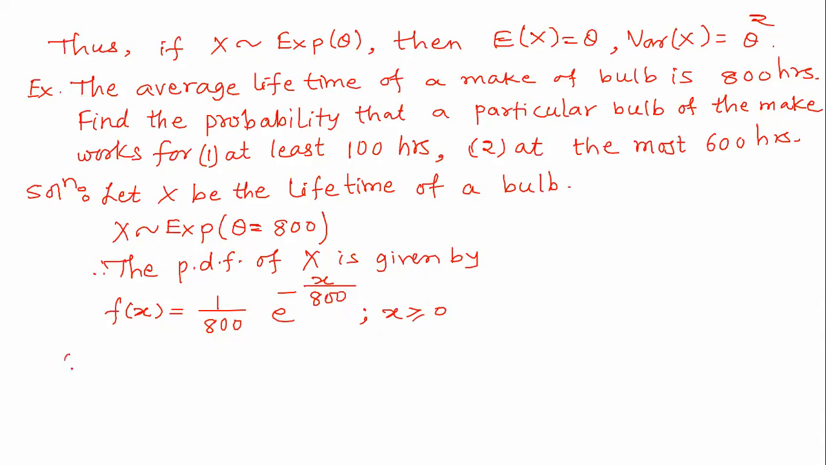So the first probability you want to find is the probability that a particular bulb will work for at least 100 hours. So the probability that X is greater than or equal to 100. So this is at least 100, which is as good as 100 less than or equal to X and less than infinity.